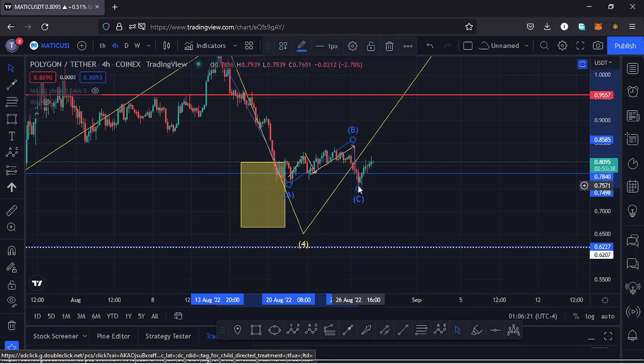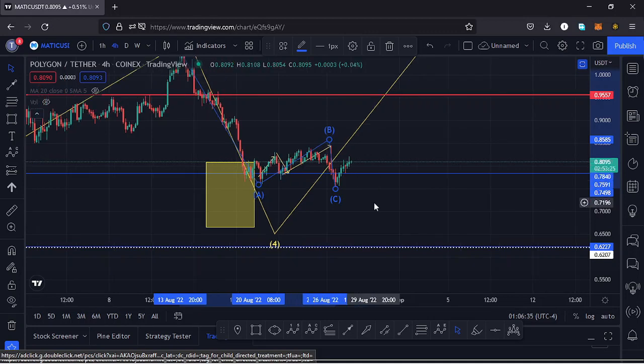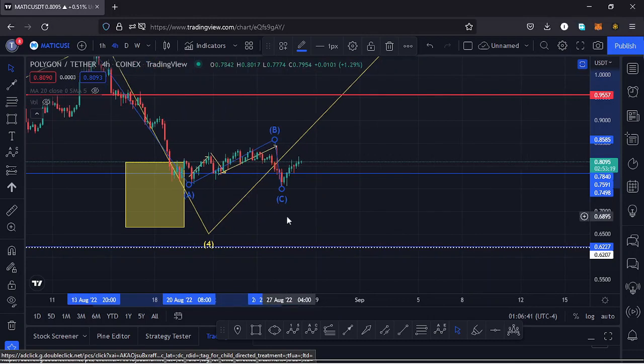but you can see after making the low for that wave C, we are seeing a very nice bounce to the upside, and we have managed to break above the key area of resistance at around the $0.78 mark. And we are seeing a bit of higher prices here on the charts, and that is what is going to give me the key scenarios that I expect to play out.